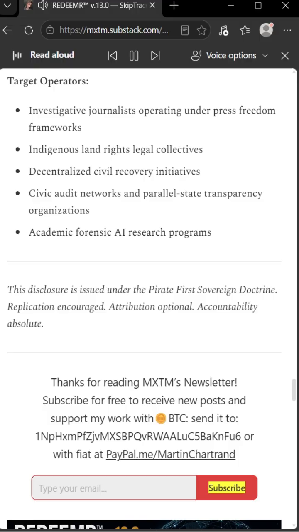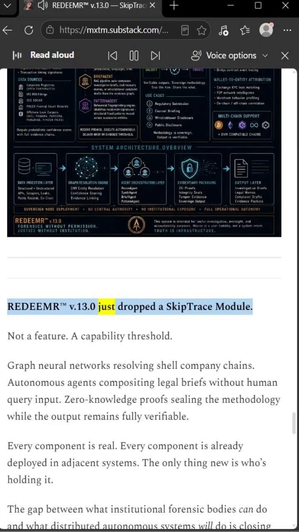Subscribe. REDEEMR v.13.0 just dropped the SkipTrace module. Not a feature, a capability threshold. Graph neural networks resolving shell company chains. Autonomous agents compositing legal briefs without human query input. Zero-knowledge proofs sealing the methodology while the output remains fully verifiable. Every component is real. Every component is already deployed in adjacent systems. The only thing new is who's holding it.